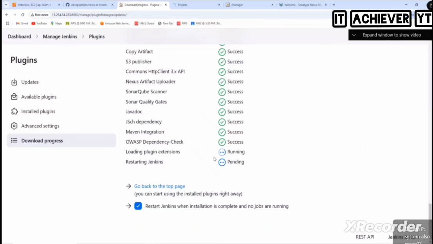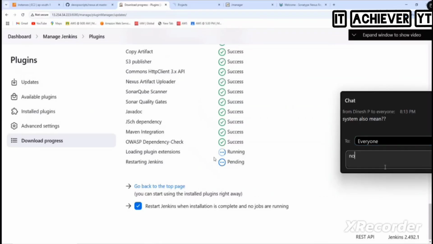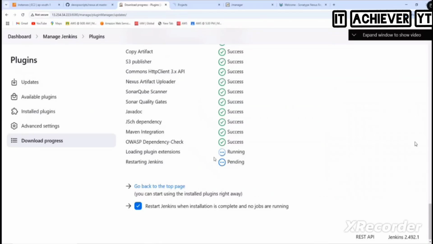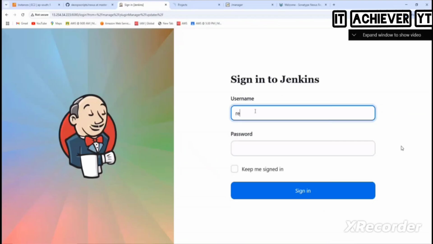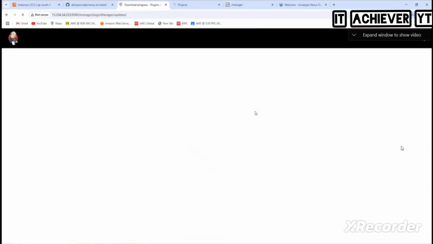So for Tomcat, do we need to configure in system? Answer is yes or no? No. So Lingarit is saying that you need to configure in system also. Lingarit, have you done the practicals on Tomcat? Hence proved. You have not done practicals on Tomcat, then you're telling that you need to configure in system also. Okay, so I think it's already done. So let's log in. No need to hurry at all. Let's do our answers one by one.